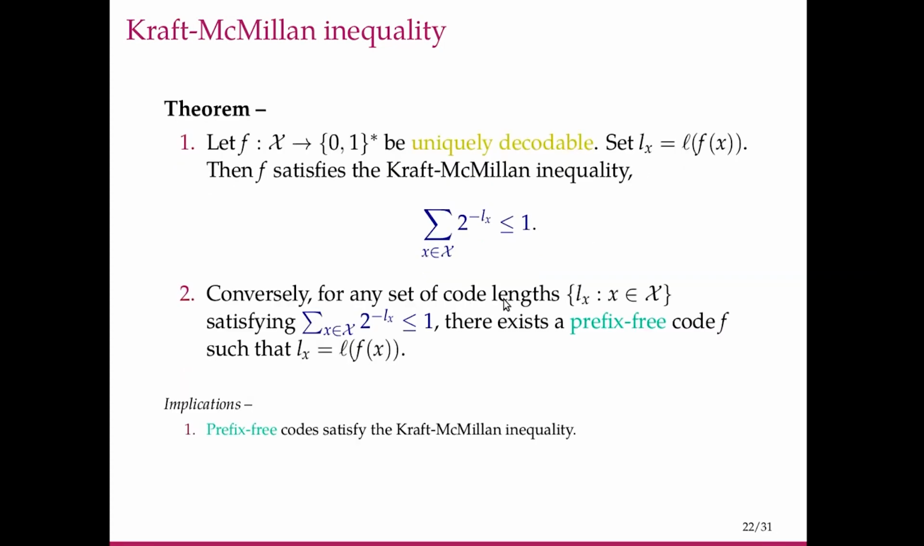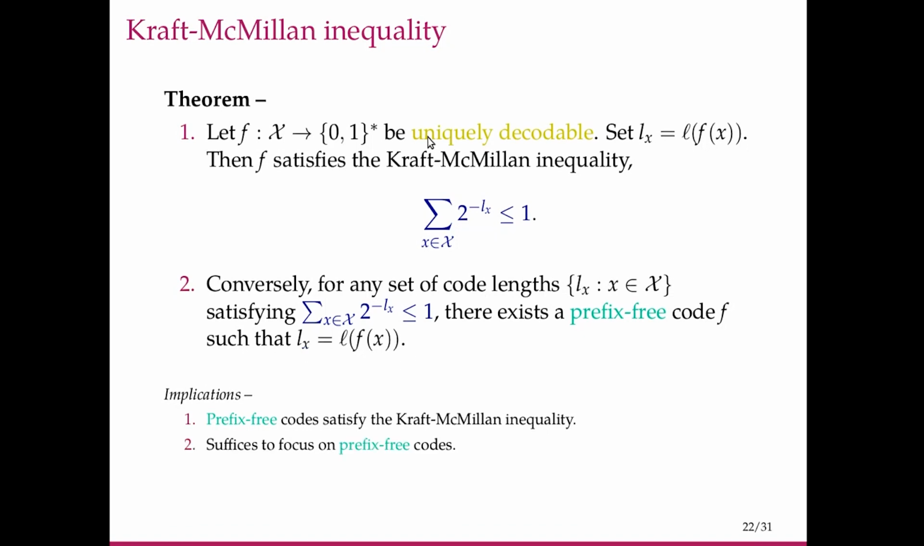Conversely, if you are given any set of positive integers which satisfy this Kraft-McMillan inequality, then we can actually construct a prefix-free code with code word lengths equal to these numbers. So the implication of this converse part is that we can forget about all uniquely decodable codes that are not prefix free, because given any uniquely decodable code with a set of lengths L(x), they satisfy this inequality, and for any set of lengths that satisfy this inequality, we can construct a prefix-free code. So we just need to look at prefix-free codes.